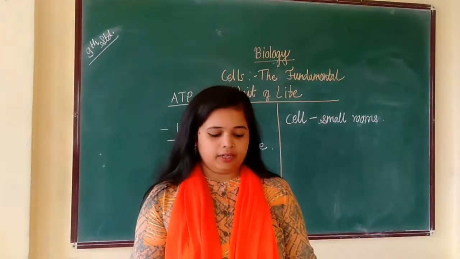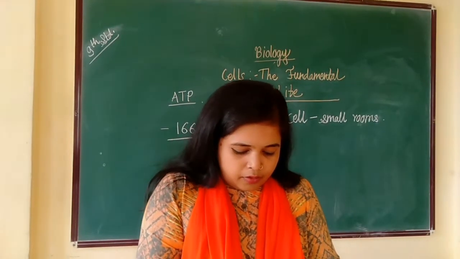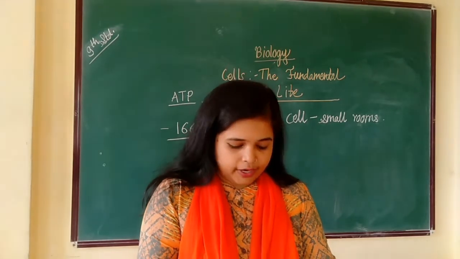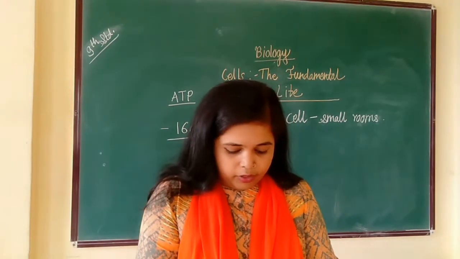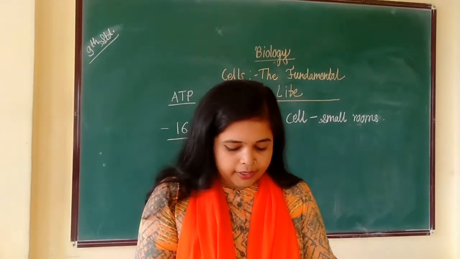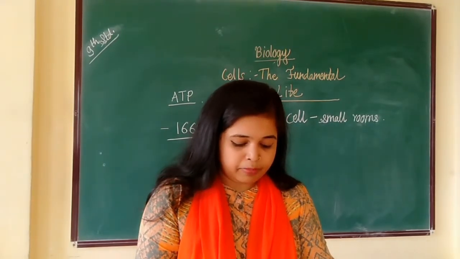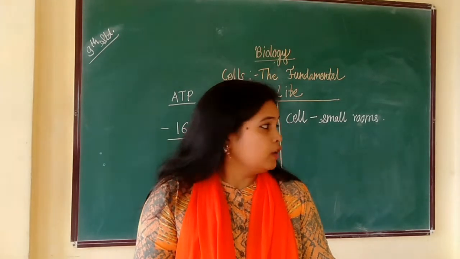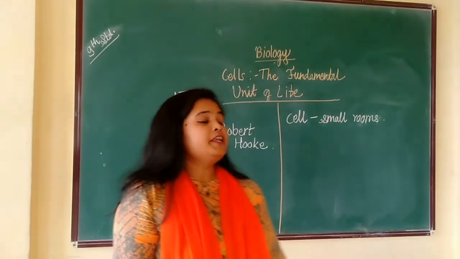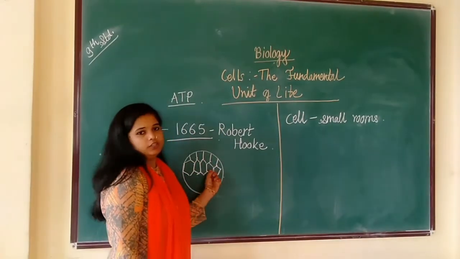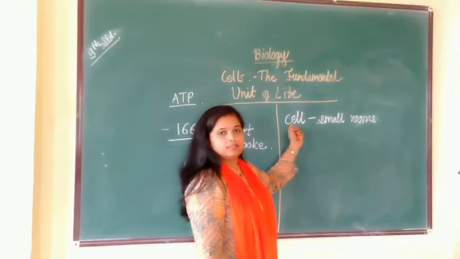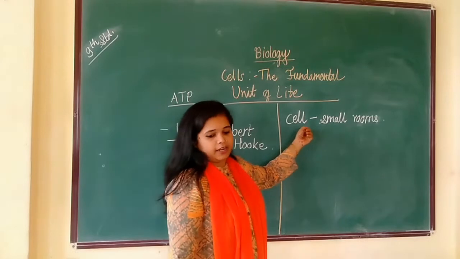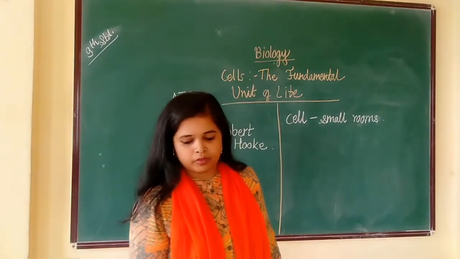In his book titled Micrographia, Hooke writes that he took a good clear piece of cork and cut off an exceedingly thin piece of it, and placing it on the black object plate, he observed such a honeycomb-like structure and named these structures cells. Cell is a Latin word. It stands for smaller room.